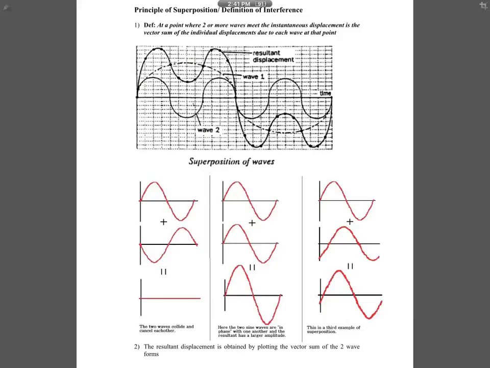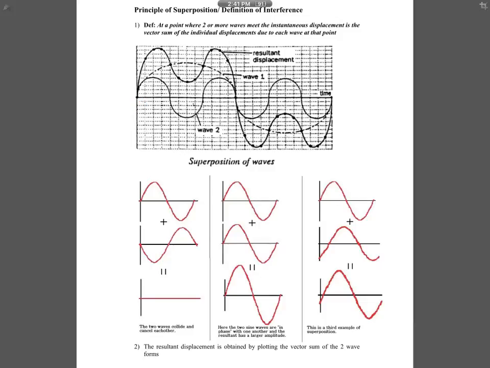Example, if you look at this question, there are actually two waves here. One is this wave, can you see this one, the small wave? Another one is this big wave here. Let's say the two waves meet at a point. They will keep interfering. That means as time goes on, we will find a resultant displacement. These two waves will disappear, and what you will see is a resultant wave. You won't see the individual waves anymore, you only see the resultant wave. And how will the resultant wave look?